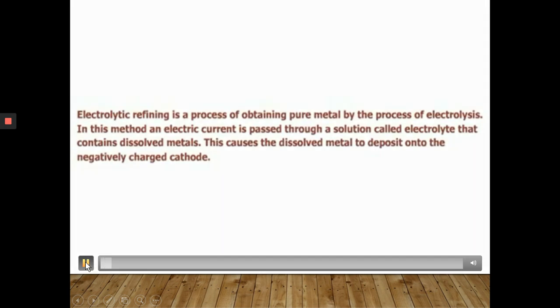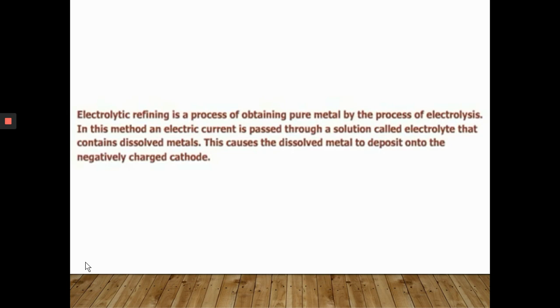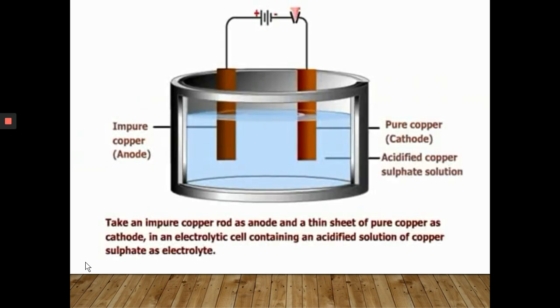Electrolytic refining of copper. Electrolytic refining is a process of obtaining pure metal by the process of electrolysis. In this method, an electric current is passed through a solution called electrolyte that contains dissolved metal ions. This causes the dissolved metal ions to deposit onto the negatively charged cathode. Let's see how pure copper is obtained by this process. Take an impure copper rod as anode and a thin sheet of pure copper as cathode in an electrolytic cell containing an acidified solution of copper sulfate as electrolyte.